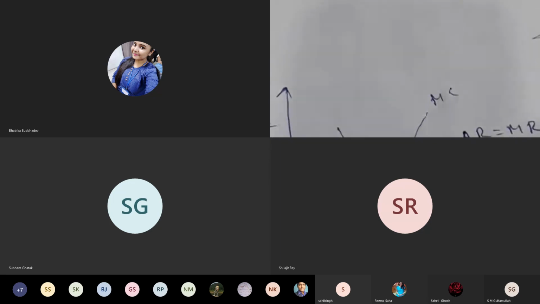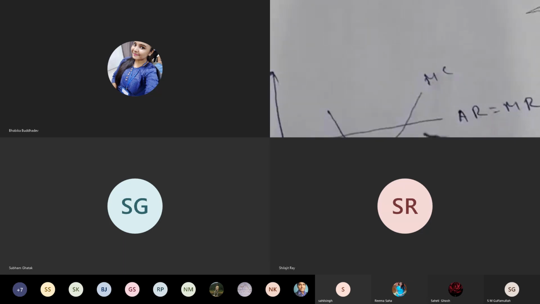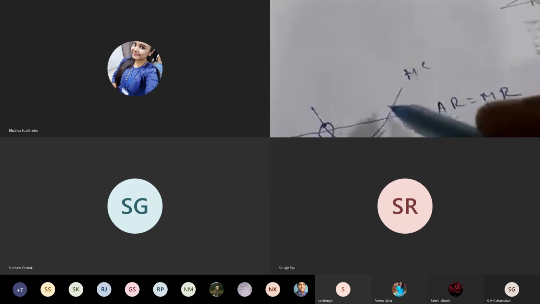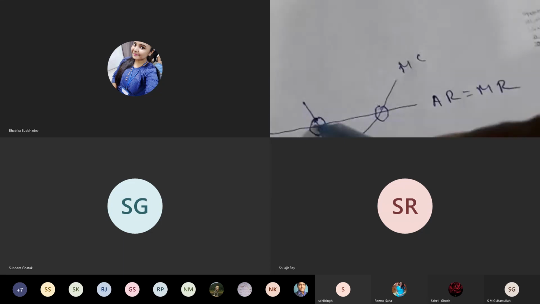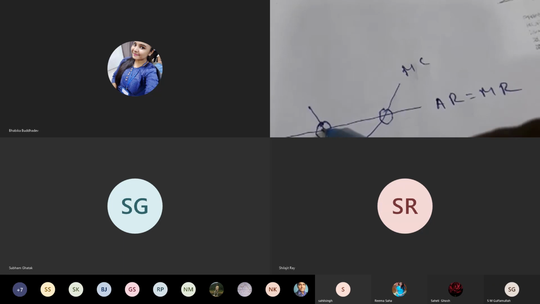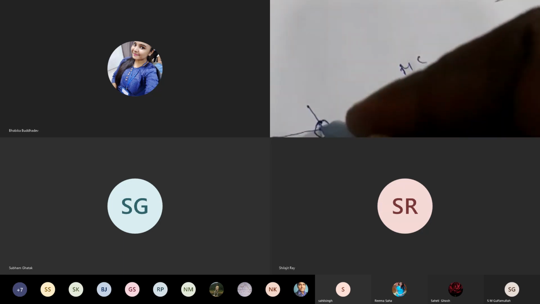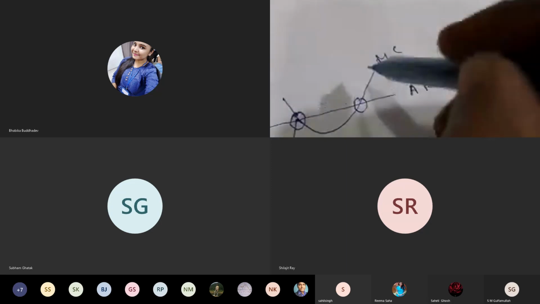diagram. This is the MR curve. This horizontal line is the MR curve, and this is the MC curve. So both the curves have intersected at 2 points. This is 1 point, and this is 1 point. So at this point, since MR and MC have intersected each other, here MR equal to MC.